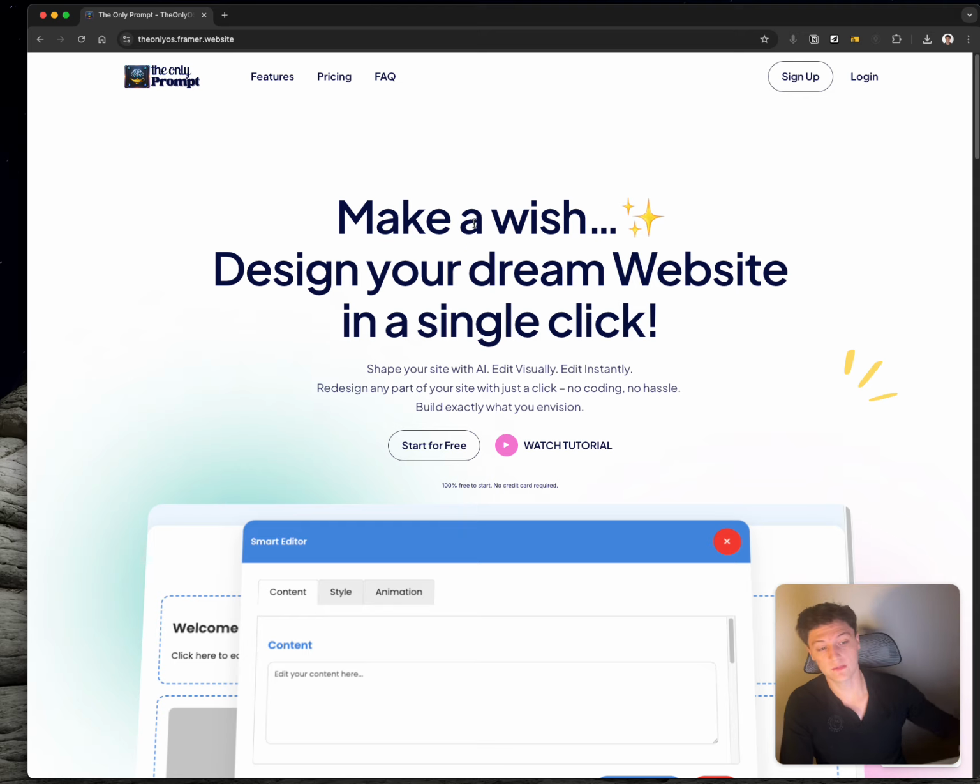So what The Only Prompt is, essentially, is an AI website building, code building tool that does anything that you need it to do for anything web-based or code-based. For example, if I want to make a pitch deck on a website, or a landing page or a full service 30-page website, a presentation or a portfolio, or a web widget or a form to embed on my site, The Only Prompt can take care of it. It's as simple as wishing what you want with a simple click, with a little bit of magic with AI, and you get what you want.